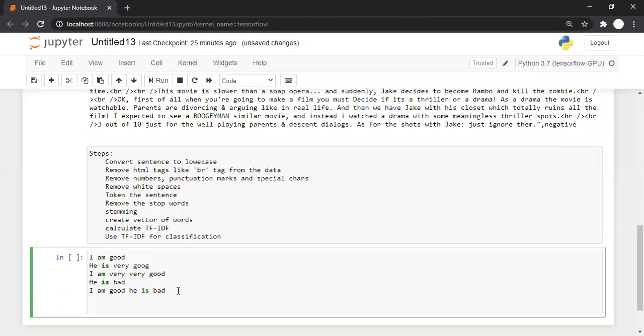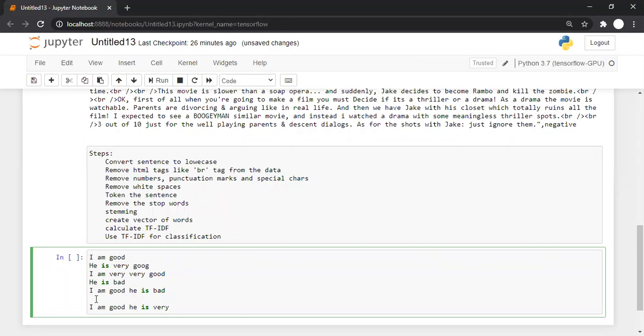For this example, forget about stopwords, just to keep it simple. Identify how many different words there are. I is one word, am is the second word, good is the third word, he is the fourth word, is is the fifth word.